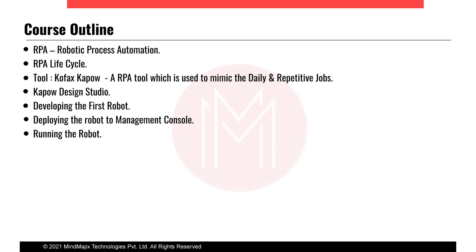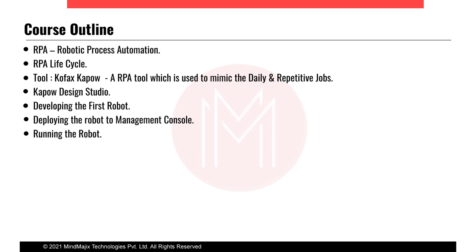Execution again comes as attended robots and unattended robots. We can manually run the robots or automatically run the robots. Manually running means we can run it at any time we need, when the human is available, the human can go and click on the run button and run the robot. An automatic run means we schedule the robot execution time, and at that particular time the robot automatically starts execution. Moving to the next slide.